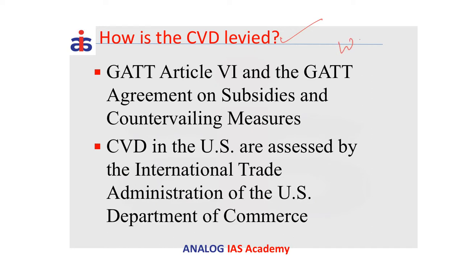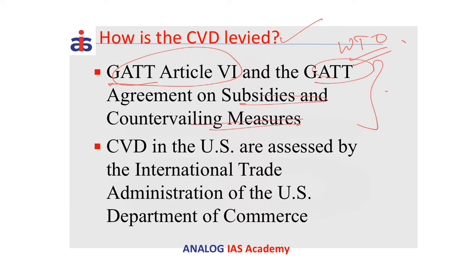So according to the World Trade Organization rules, a country can launch its own investigation and decide to charge extra duties, provided such additional duties are in accordance with GATT Article 6 and the GATT Agreement on Subsidies and Countervailing Measures. Please go back to your basic lessons and revise these concepts once. So, the countervailing duty in the US is assessed by the International Trade Administration of the US Department of Commerce.